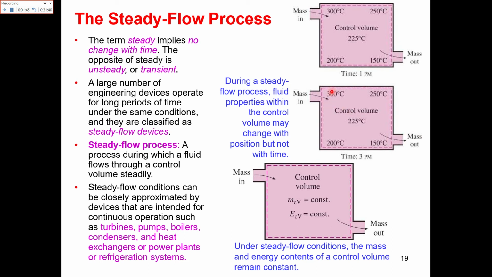Here the temperature value is 300, here is 250, here is 150, here is 200, but in the control volume the average temperature value should remain the same. That is the condition for the steady flow process.